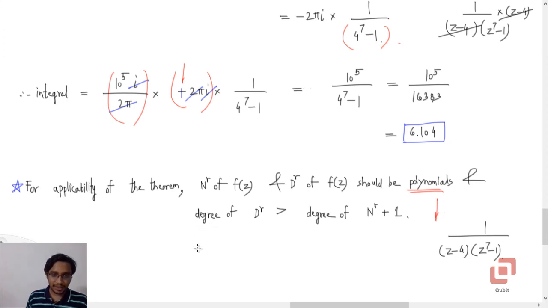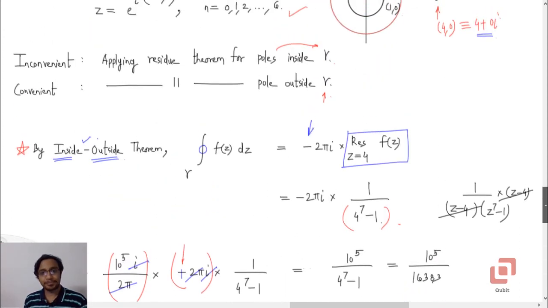The second condition is the degree of the denominator should be greater than the degree of the numerator plus 1. Now numerator being a constant polynomial, its degree will be 0, plus 1 is 1, and the degree of the denominator is definitely greater than this. It is 8. Multiply z to the power 7 by z. So the inside outside theorem can be applied and the answer can be obtained fairly quickly.